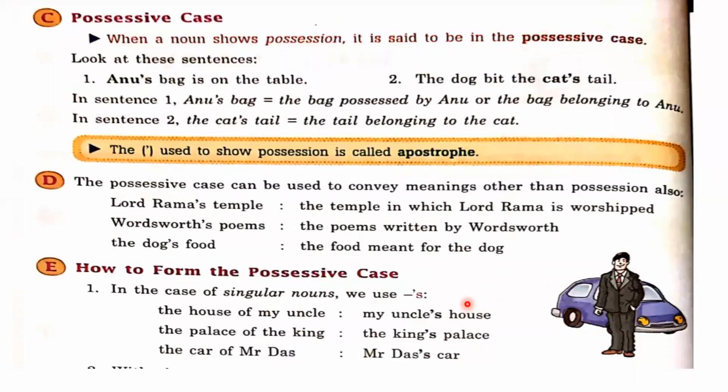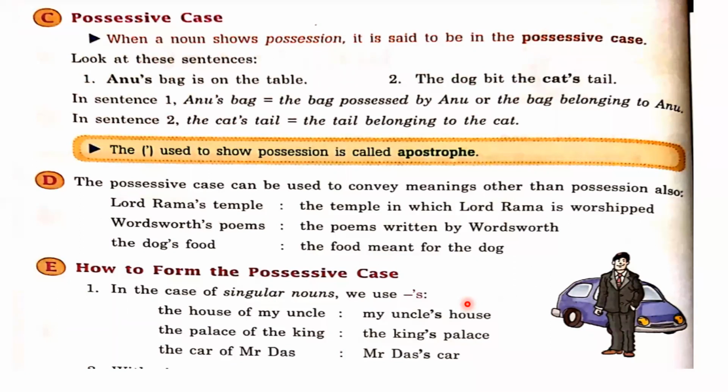Next, now we have to understand the possessive case. Possessive means a case that shows अधिकार, right? When a noun shows possession, it is said to be in the possessive case. Means the noun by which we show possession is called possessive case. Some examples are here. Look at these sentences.